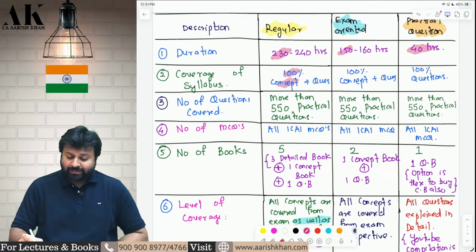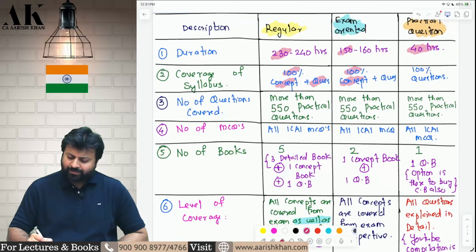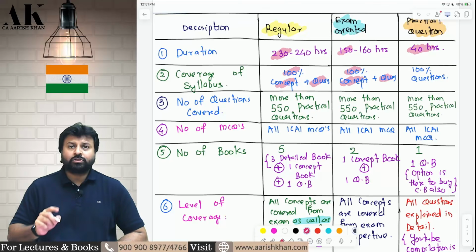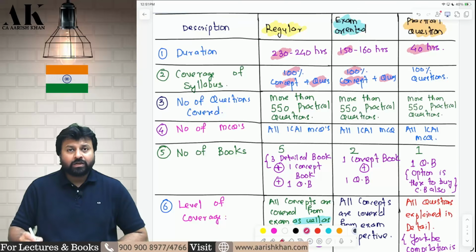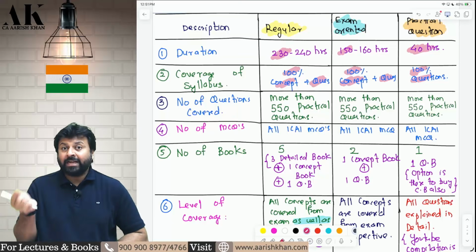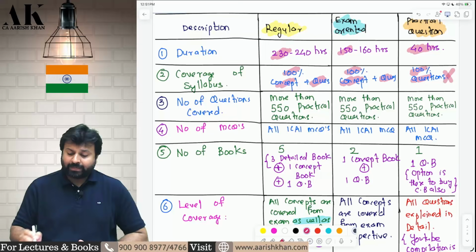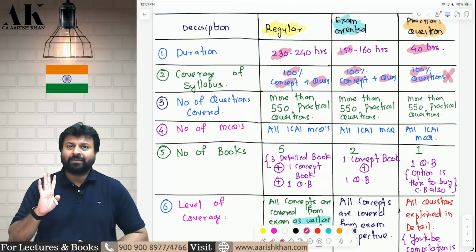So in regular batch, there will be 100% concept coverage, which is relevant, and 100% question coverage, which is relevant. Same in the exam oriented batch, 100% concept, 100% question, but in practical question batch, concepts will not be covered, only 100% questions will be covered. Yes, if in a particular question there is some small concept and there is a need for saying that concept, I will say that concept, but I will not explain each and every concept in detail in practical question batch. That is not the objective of that batch.